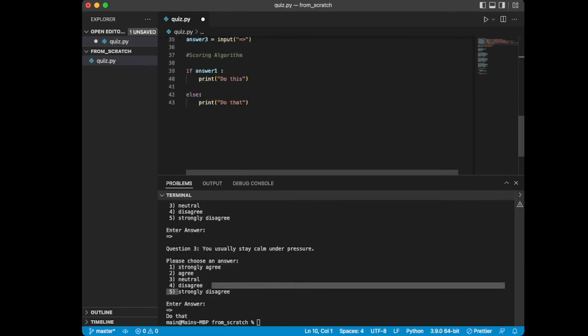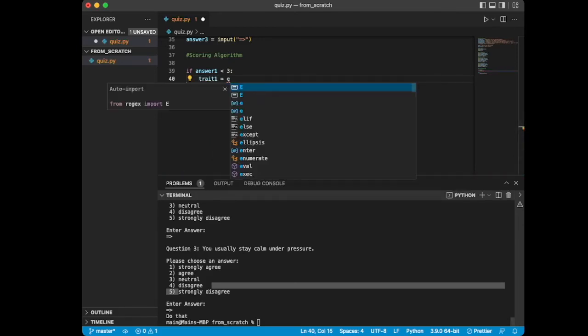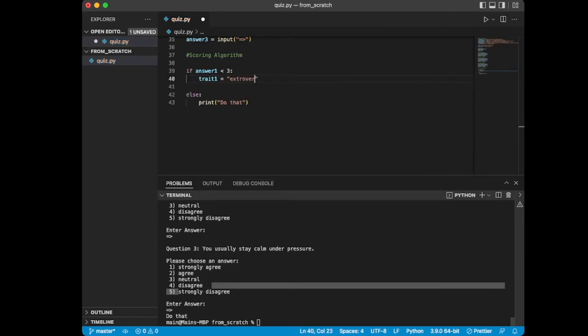So we're going to say if the answer is less than 3, we are going to create a new variable, and we're going to say trait 1 is equal to, in quotes, "extroverted". Else, if it's not less than that, we're going to say trait 1 equals "introverted".